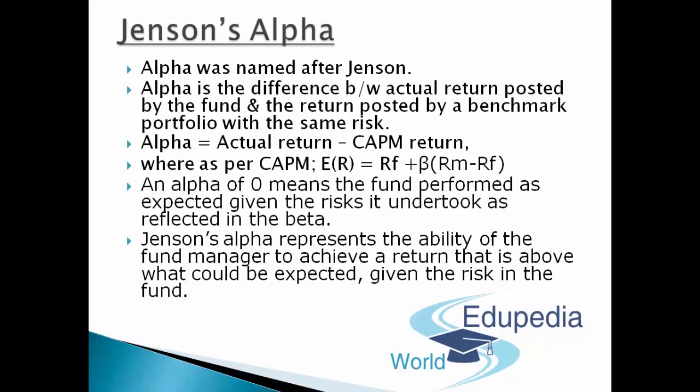A negative alpha would mean that it has a return less than what is expected. So Jensen's alpha represents the ability of a fund manager to achieve a return that is above what could be expected given the risk in the fund.